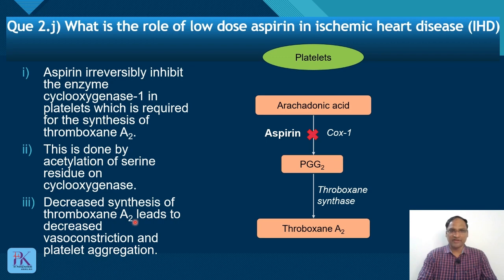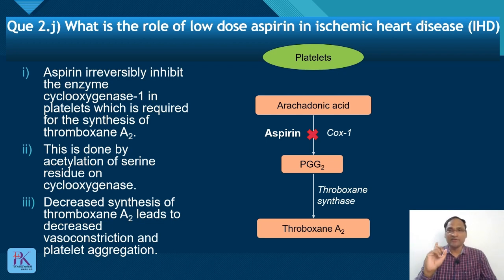Decreased thromboxane A2 means decreased vasoconstriction and decreased platelet aggregation. So this is the first way by which aspirin is helpful in ischemic heart disease.